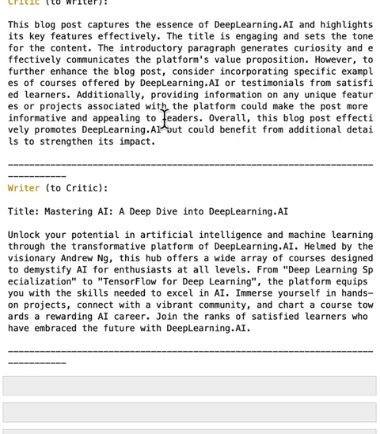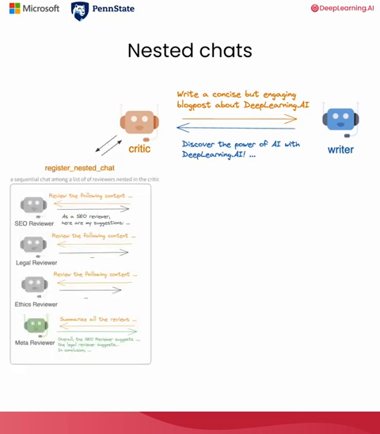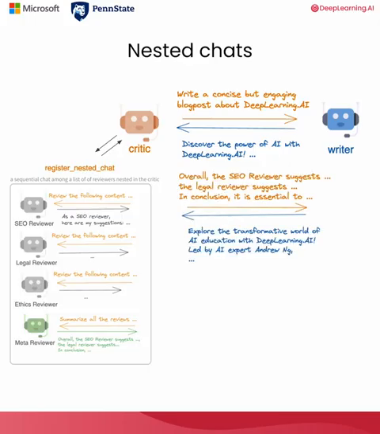In many cases, we may want to realize an even more complex reflection workflow as the inner monologue of the critic agent. For example, we may want to ensure the critic agent provides criticism regarding certain aspects of the work. For example, whether the content will rank well in search engine, whether it will attract organic traffic, whether it has legal problems and ethical problems, etc. Let's now see how we could use nested chat to handle all this.